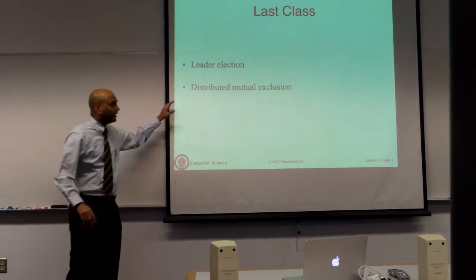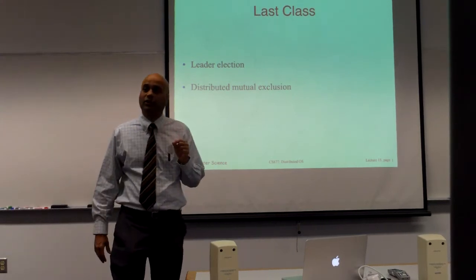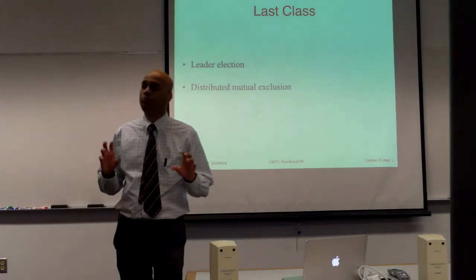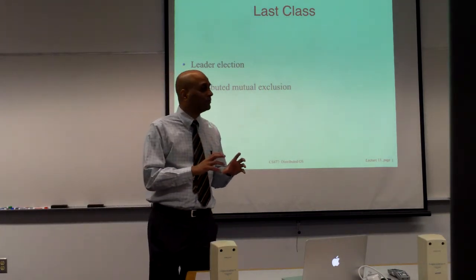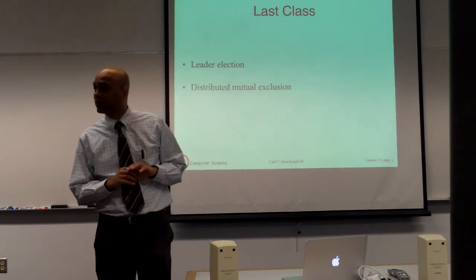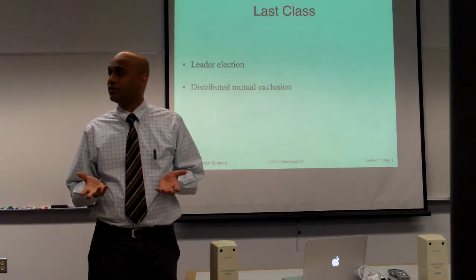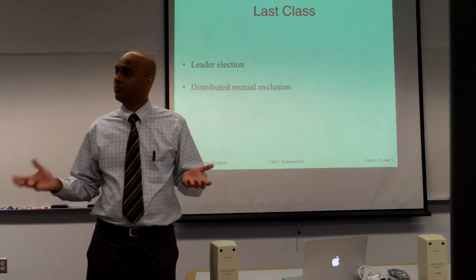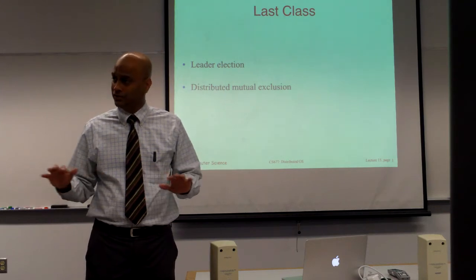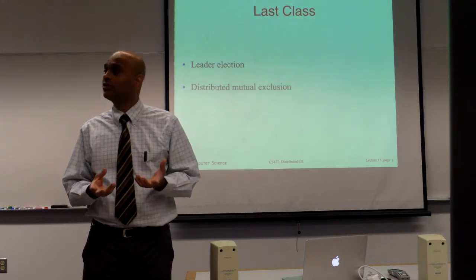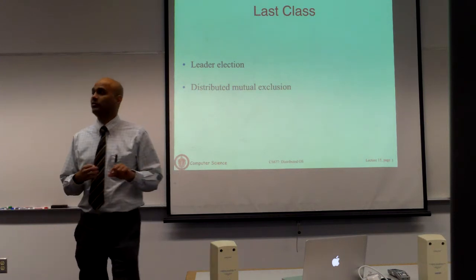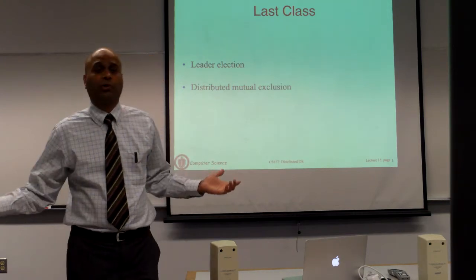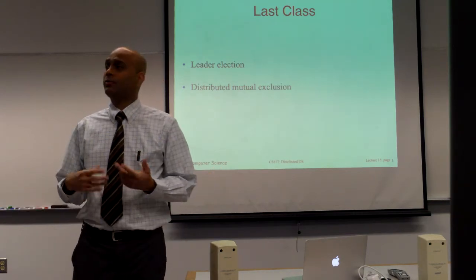And then towards the end of the class, I was talking about distributed locks, or distributed mutual exclusion. This is the problem of a group of processes of which some subset need to access a shared resource. Like in any synchronization problem, any access to a shared resource requires a lock. Now here, because the processes are decentralized, they're distributed, they're not part of the same process, you cannot use a lock within a process that you have used in other contexts. So you need the processes as a group to implement the abstraction of a lock.